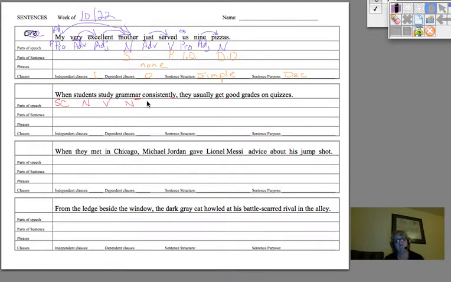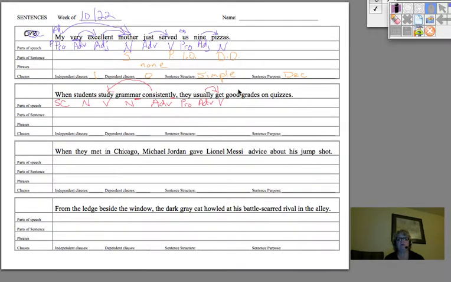Consistently, there's a clue from the ly, but you have to look and see what it's telling you. It's telling you about how often they study, right? So that makes it an adverb. Now we have they, which is a pronoun, taking the place of the word students in this next clause. Usually is telling you when they do the getting, when the getting happens. How often? Usually. It's an adverb.